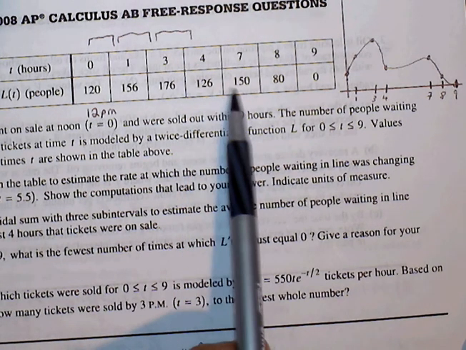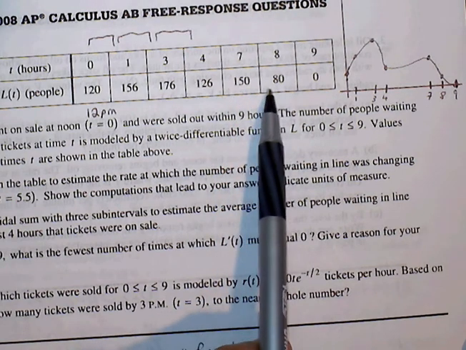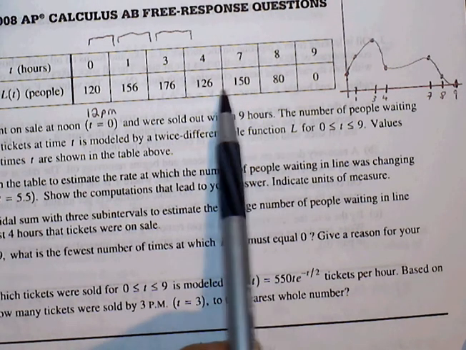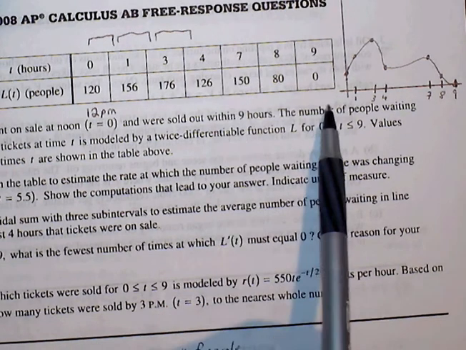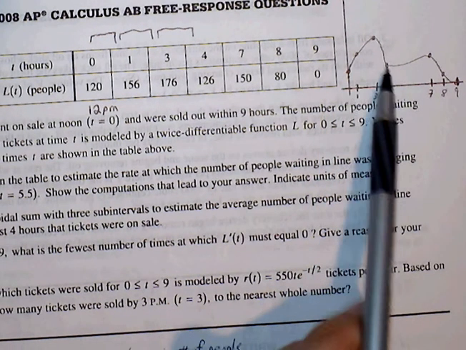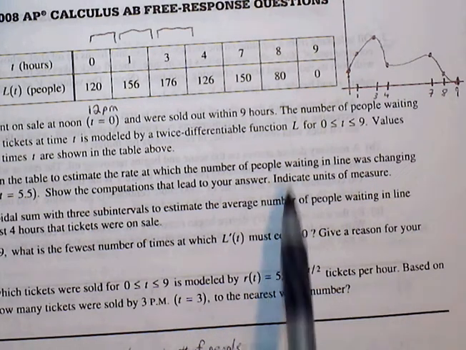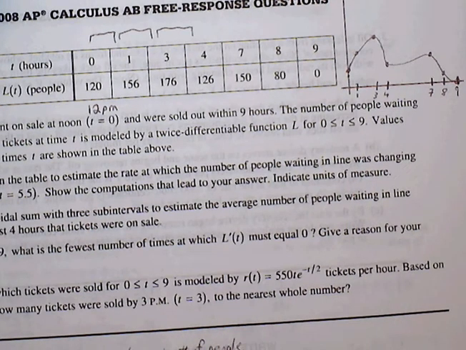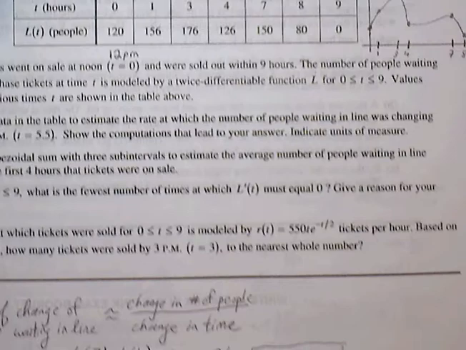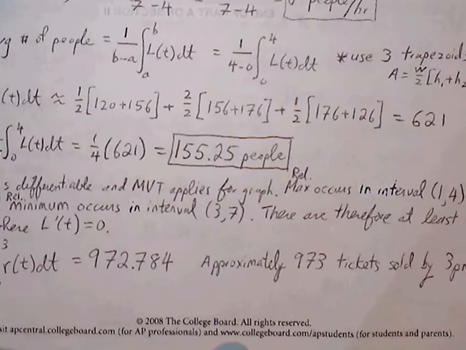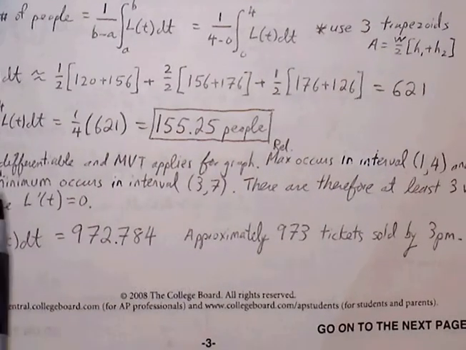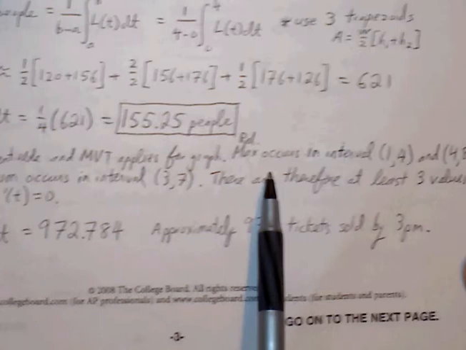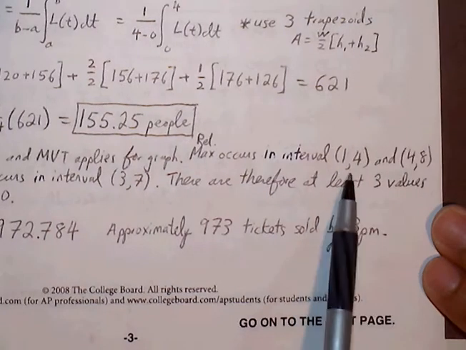And then it goes to 150, goes down to 180, goes down to 80, so we know there must be another relative maximum here. Okay? And so relative max and relative mins would be where our L prime of t must equal 0. Okay, so because it's a differentiable function and because we know mean value theorem and Rolle's theorem applies, and also intermediate value theorem applies, we know relative max will occur in the interval from 1 to 4 and between 4 and 8.